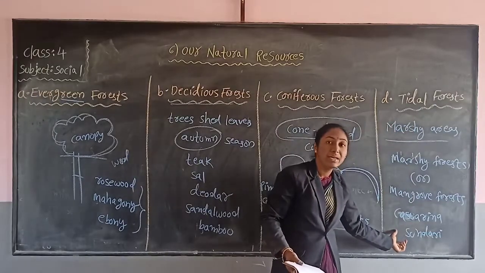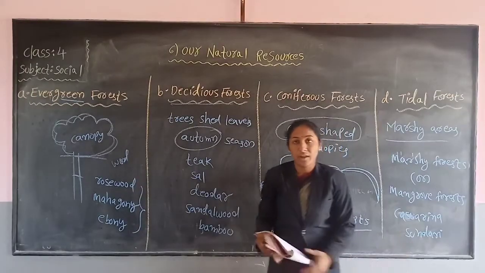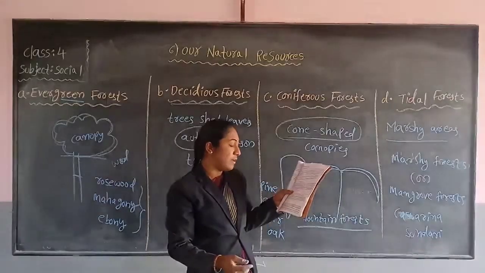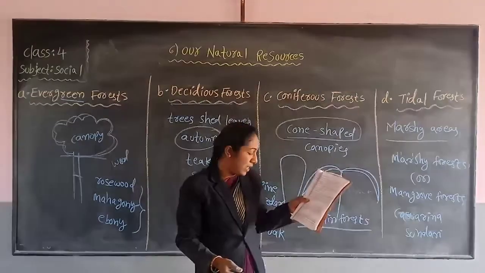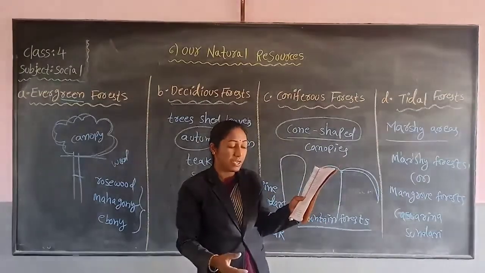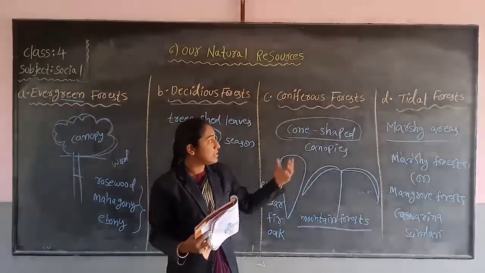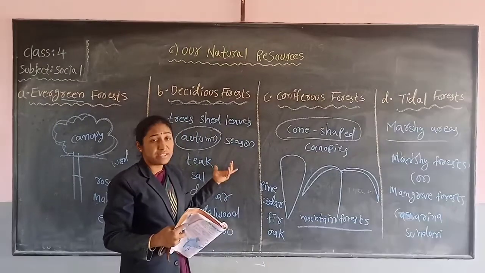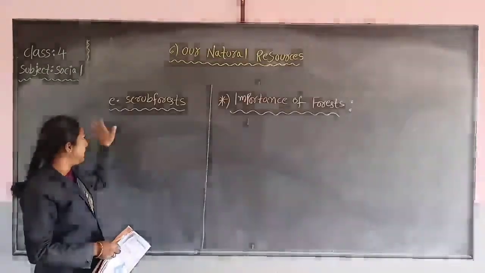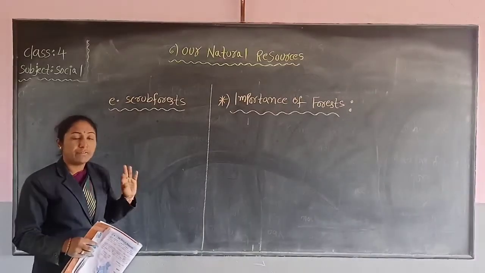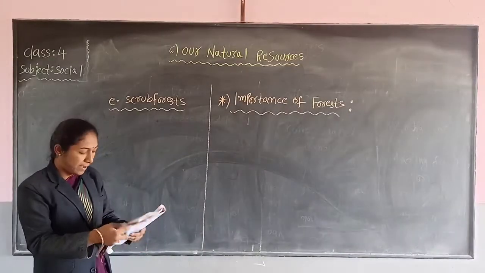Okay, now next, tidal forests are found in the delta areas of the Ganga, along the coast of Tamil Nadu, and in some places along the coast of Kerala. You can see this tidal forest. Next, the last forest, scrub forest. Please, children, scrub forest. This is the fifth type of forest growing in India.